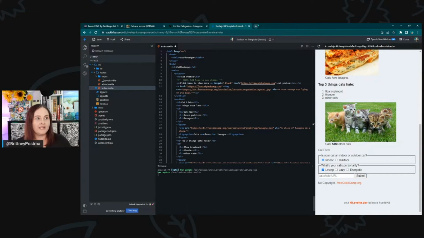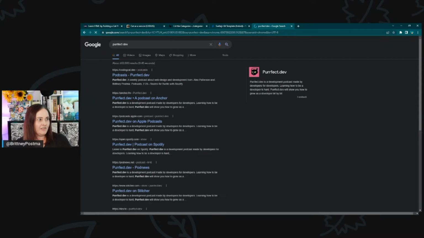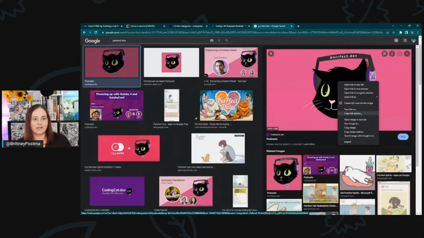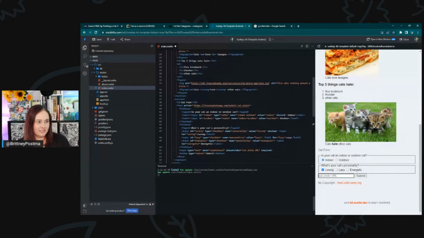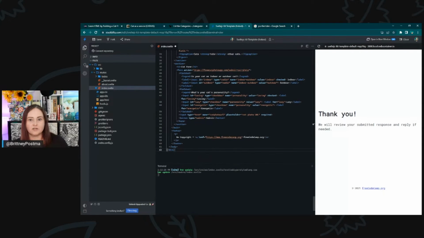And if we went and got, let's see if I can find a perfect dev image. Yeah, and I'm going to copy this link address and go to this URL here. So this is the form on the bottom of this. And if we paste that URL into the form and submit it, it actually works and sends it off to the freeCodeCamp post. Like we didn't have to do anything. This HTML code just worked in Svelte, which is one of the most powerful things and why I think that you can just start learning it as a beginner.